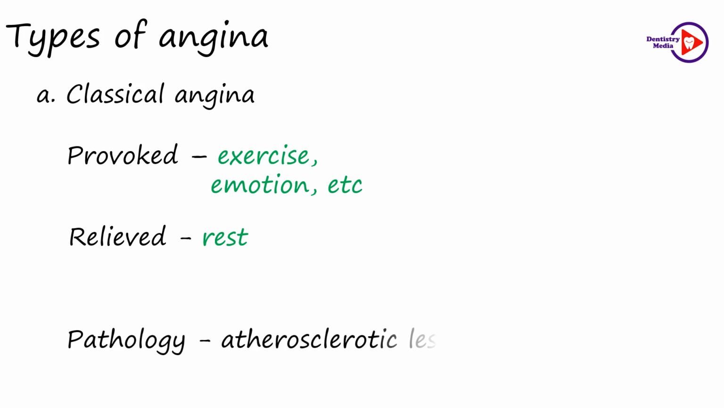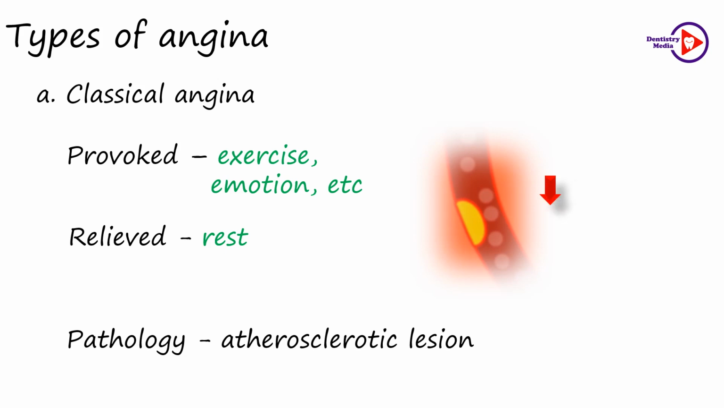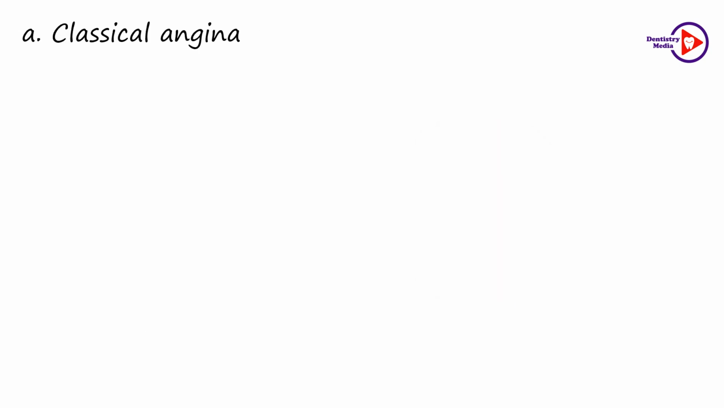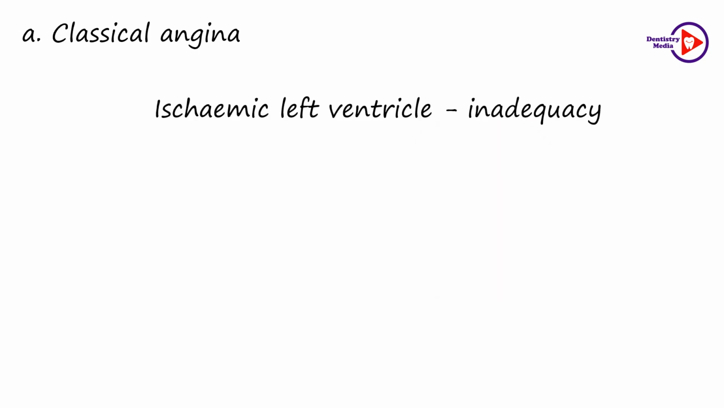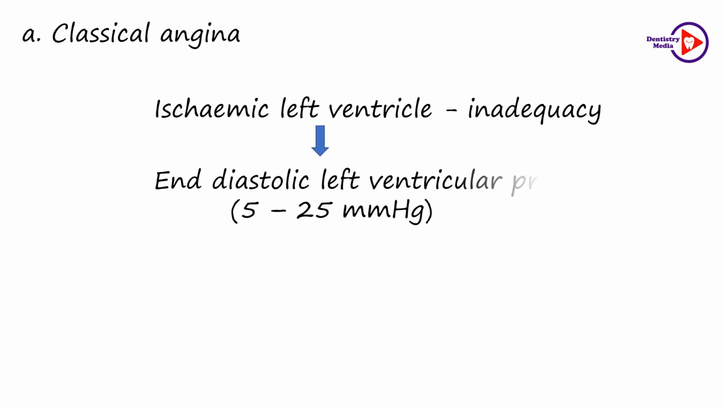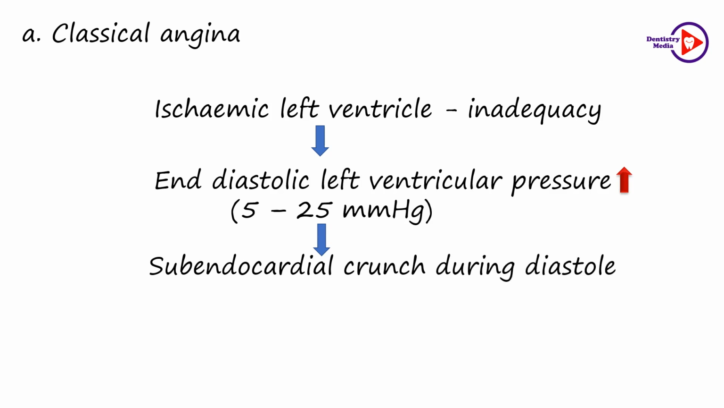It occurs due to severe atherosclerotic affliction of the larger coronary arteries. Therefore, during exercise or an emotional stimulus, as the coronary obstruction is fixed, the blood flow fails to increase during the increased demand despite the local factor-mediated dilatation of the resistance vessels. Therefore, an ischemic pain is felt. Due to inadequacy of the ischemic left ventricle, the end diastolic left ventricular pressure rises from 5 to 25 mm of mercury. Therefore, it produces the subendocardial crunch during diastole.